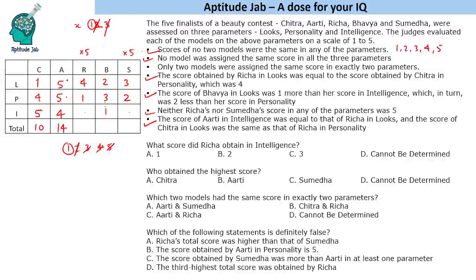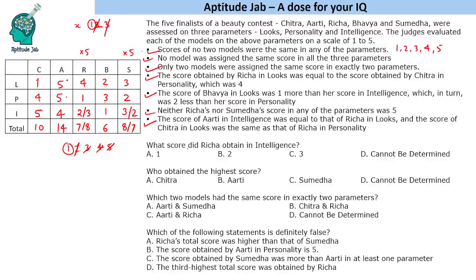If I put 3 here and 2 here, this condition is also satisfied. So in either case the condition is satisfied. If you take 3 here, it will be 3, 3 in two parameters. If you take 2 here, 2, 2 in two parameters. The total score is 7 or 8.